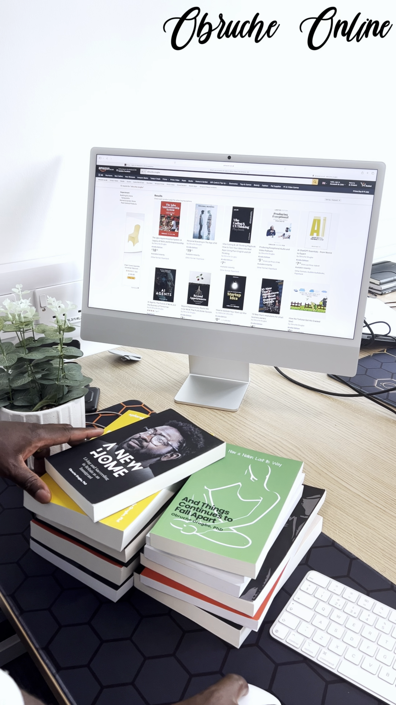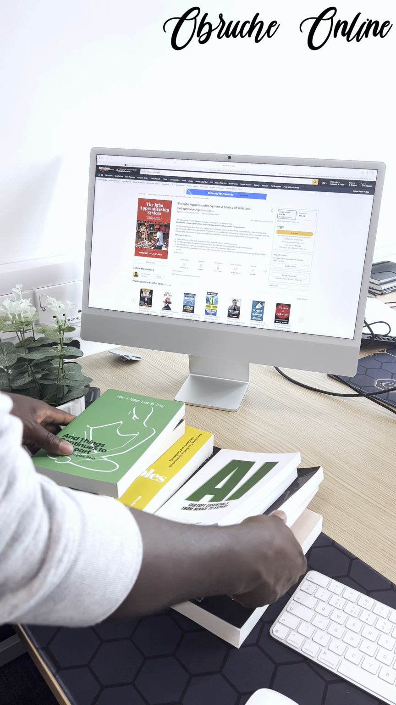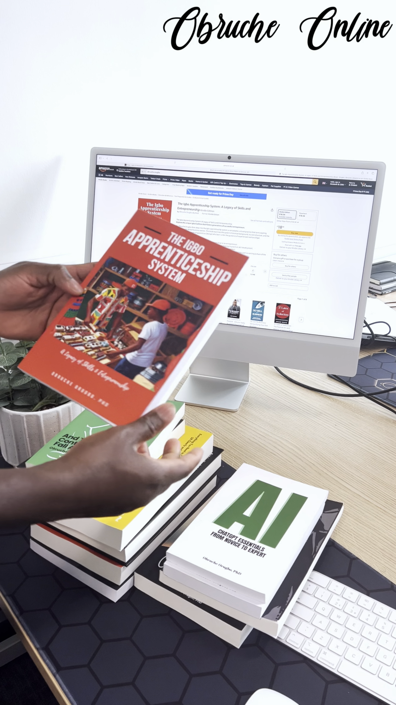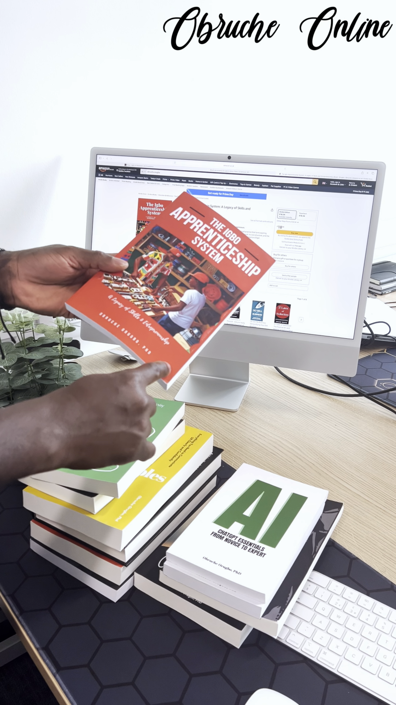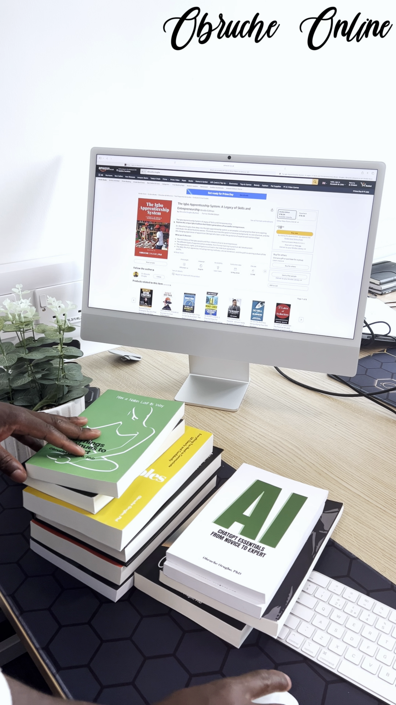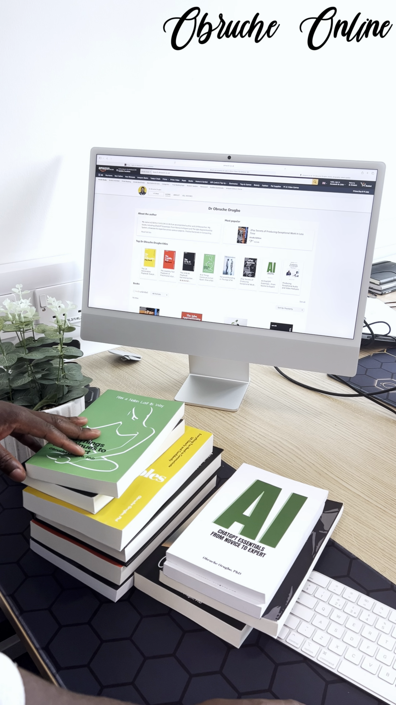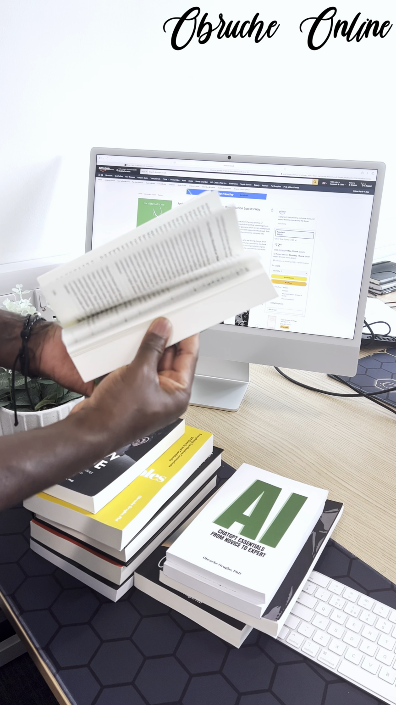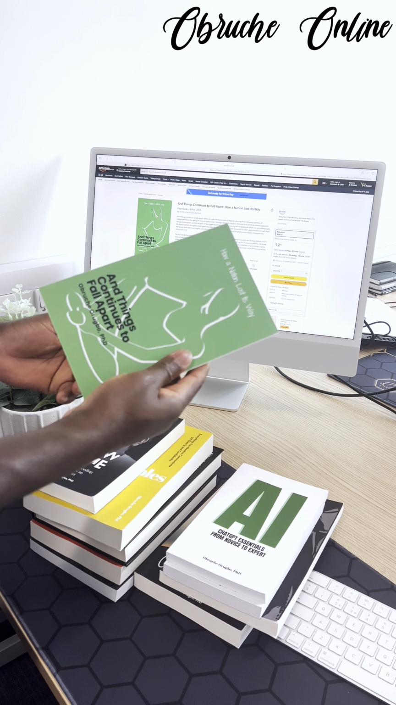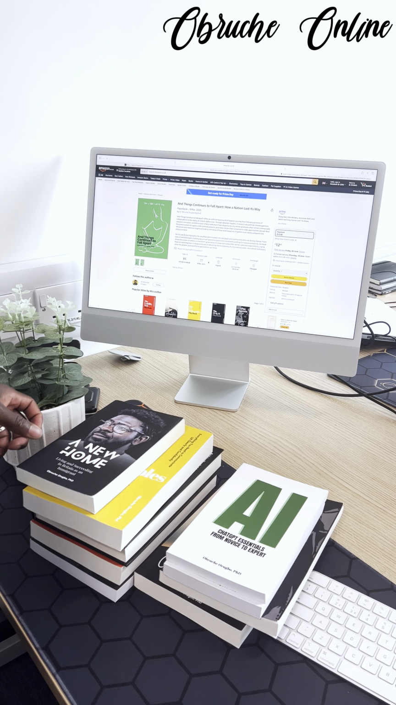I'll start with this one. That's the Igbo Apprenticeship System. That's this book here. And these are books. See, and that's my name there. And I can look for other ones. I'll go to my author page and look there. That's this book here. You see, these are books. They are published books that people are buying and I'm making money from.